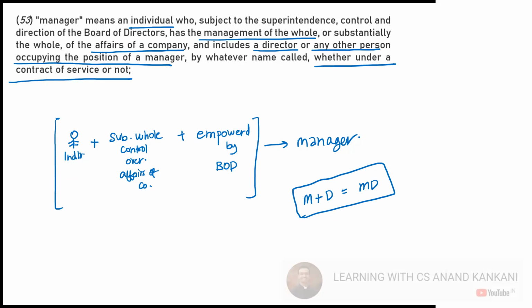Superintendence means you are under the guidance, you are under the jurisdiction. You all students are in the superintendence of me. I am telling you what to study, what not to study, how to study, when to study, all those things. Superintendence. General meaning. Okay.